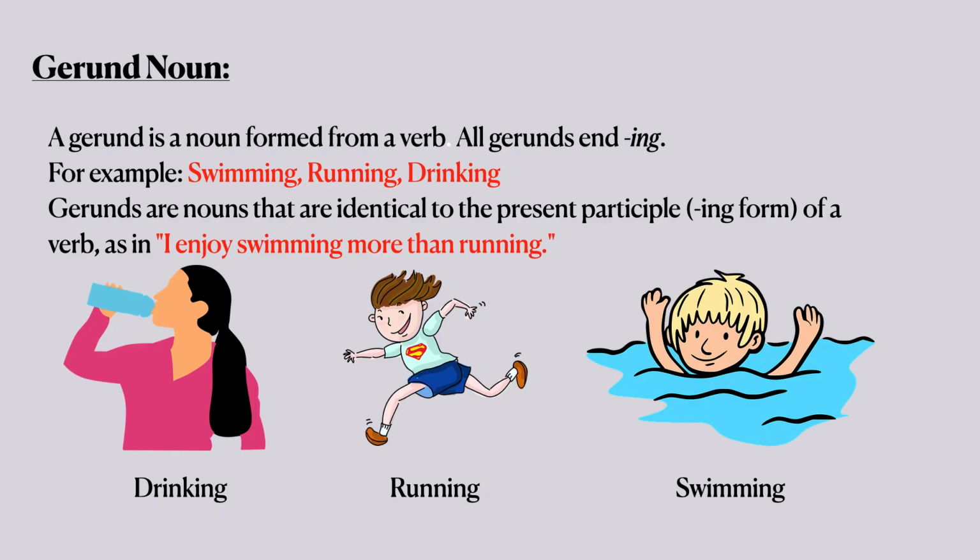Next, gerund noun. A gerund is a noun formed from a verb. All gerunds end in ing. Example, swimming, running, drinking. So gerunds are nouns that are identical to the present participle ing form of a verb, as in, I enjoy swimming more than running. Look at these examples: drinking, running, and swimming.